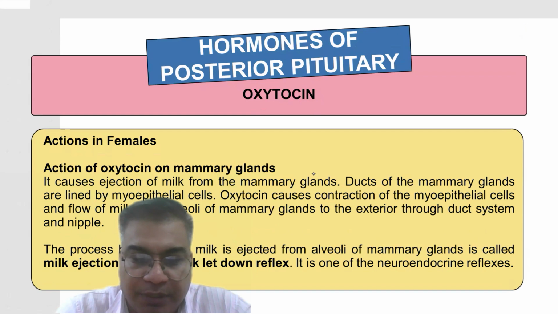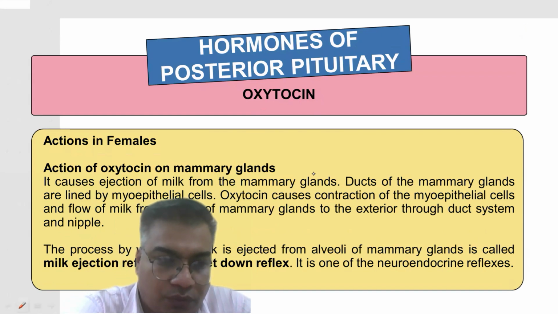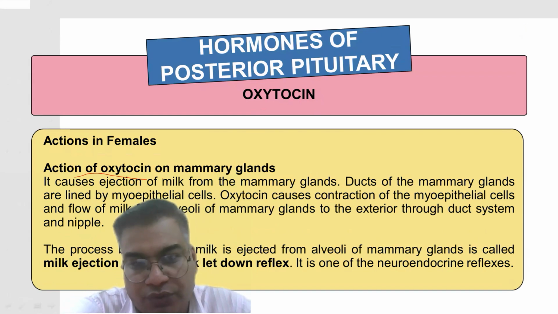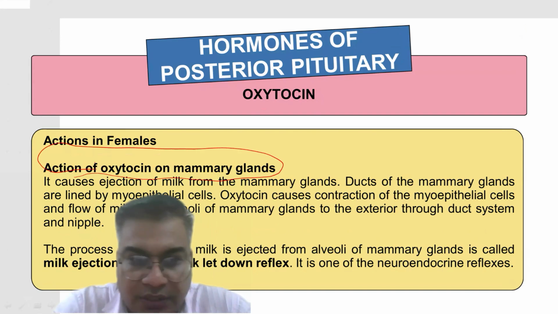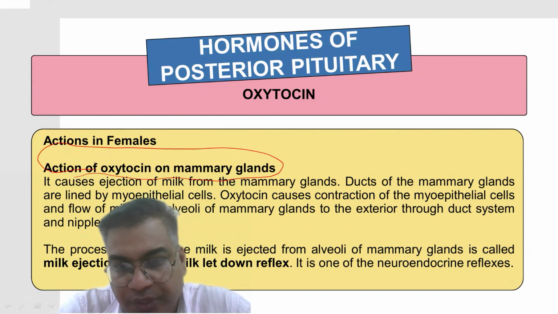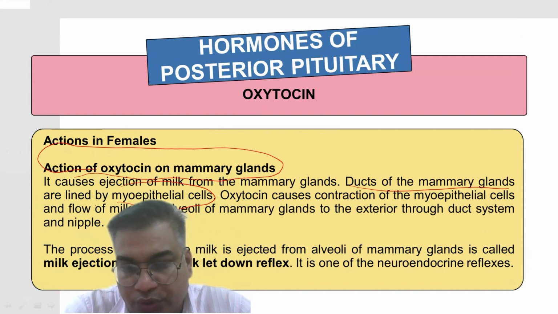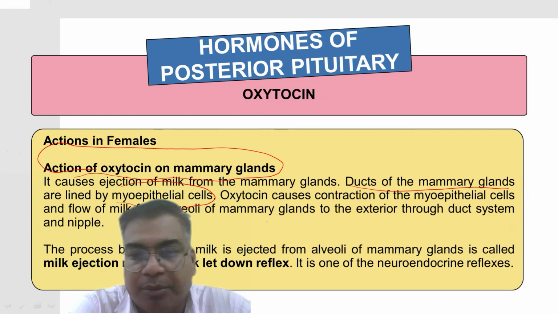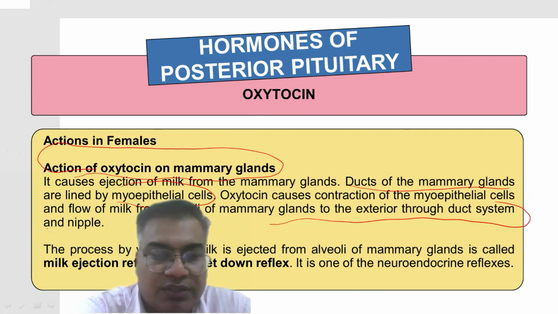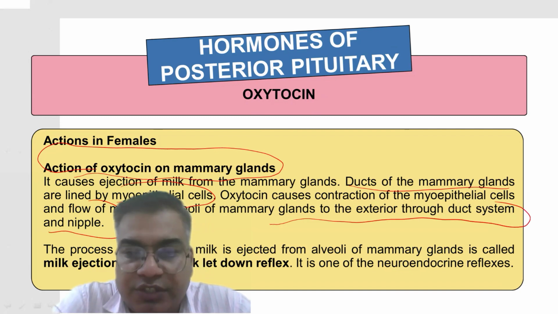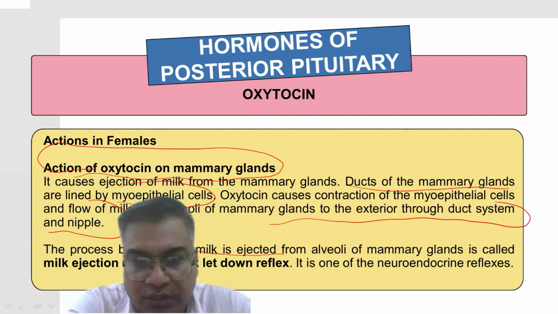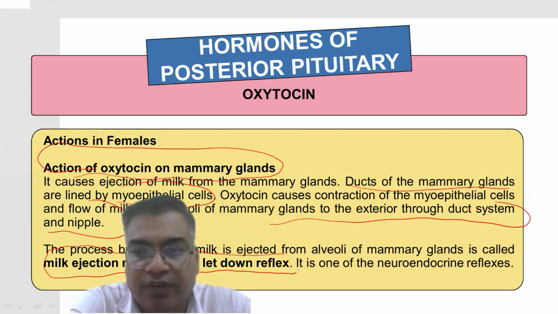Now come to the action in females. So, action of oxytocin in the mammary gland. It causes ejection of milk from the mammary gland. Ducts of the mammary glands are lined by myoepithelial cells. So oxytocin causes contraction of the myoepithelial cells and flow of milk from the alveoli of these mammary glands to the exterior through the duct system. Basically, this is responsible for the ejection of milk from the mammary gland. This is a specific reflex. We call it the milk ejection reflex or milk letdown reflex.